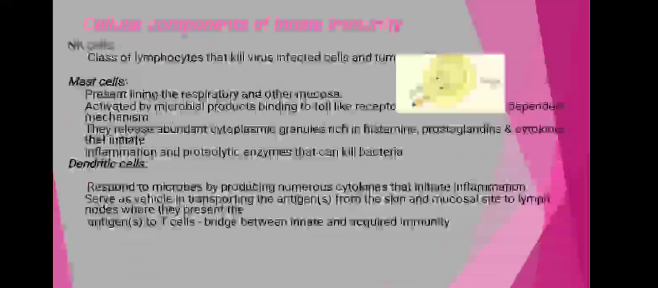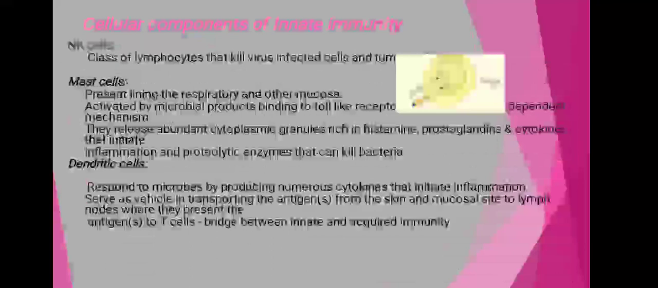Now the cellular components of the innate immunity include the natural killer cells, that is the NK cells. These kill the virally infected cells, to avoid the spreading of viral infection within our body. These cells directly kill the virally infected cells. Then the mast cells, which line the respiratory tract and the mucous membrane. These are activated by microbial products binding to the toll-like receptor and are responsible for releasing cytoplasmic granules which are rich in histamine, prostaglandin, and cytokines that initiate the inflammatory immune response.